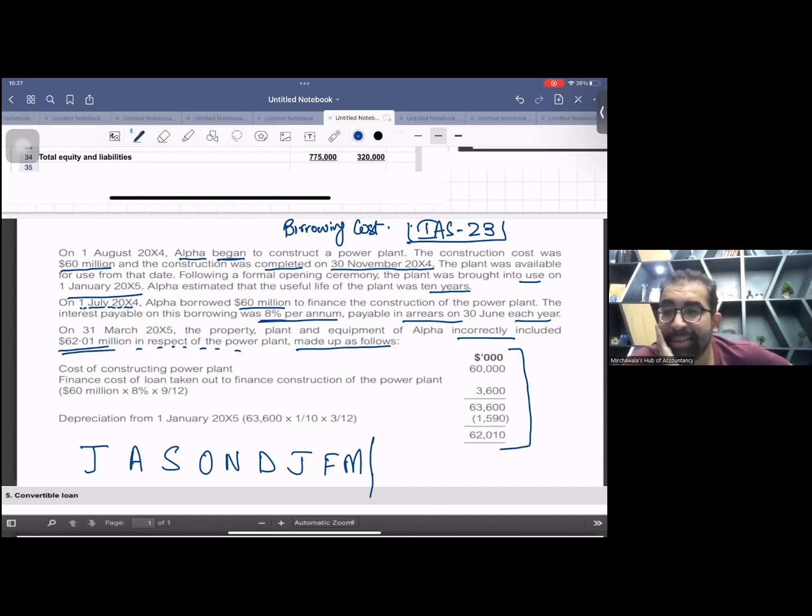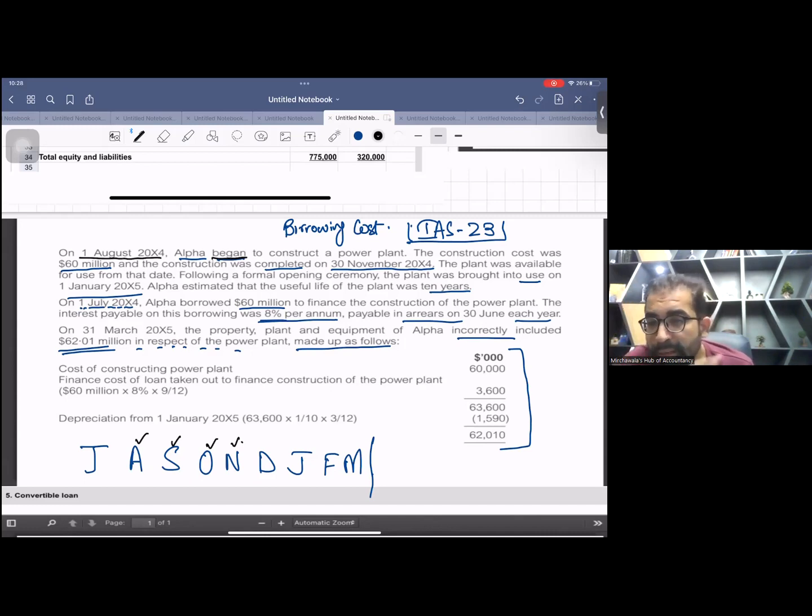Now, the real thing. For how many months can you do capitalization? Wait. The work began on 1st August X4. So from August you started the work: August, September, October, and November. On November, you finished the work. Only 4 months of interest you can capitalize. Not a single day more is allowed.